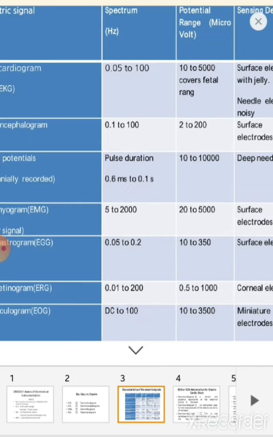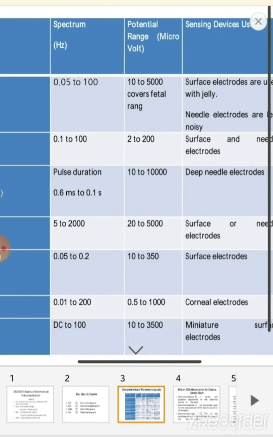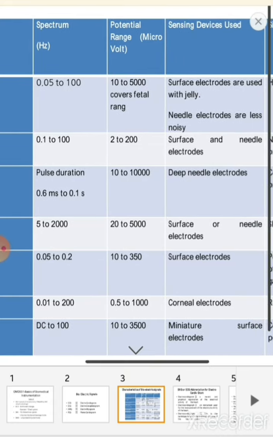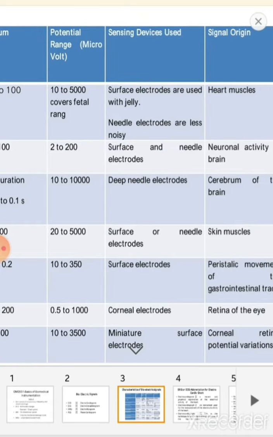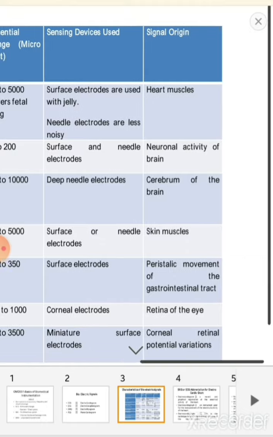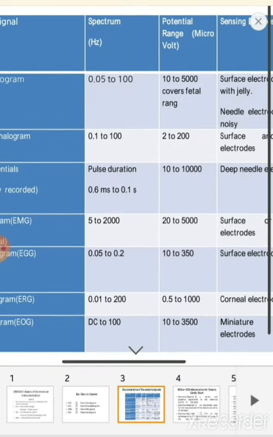The first signal is electrocardiogram. The spectrum, that is the range of frequency for ECG, is 0.05 to 100 Hz. The potential range is in the order of microvolts, 10 to 5000, which covers the fetal range. The measuring devices used, that is the sensors used, are surface electrodes and needle electrodes. It is originated from the heart muscles of living things.